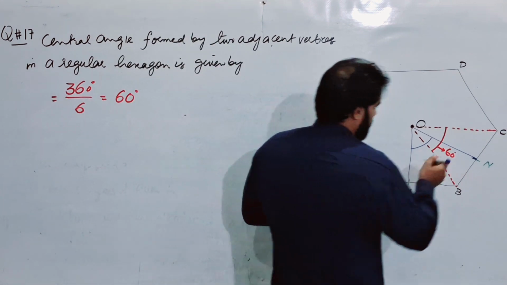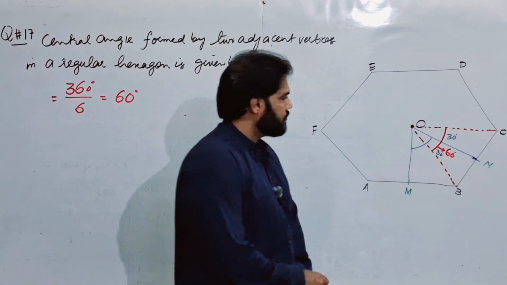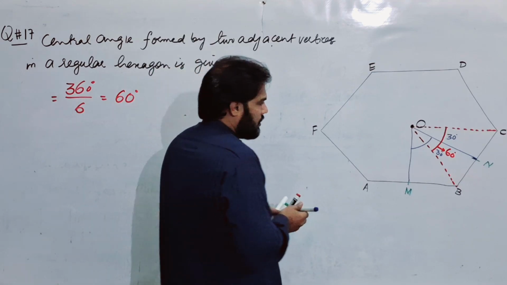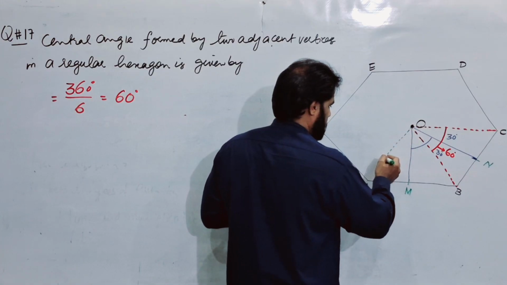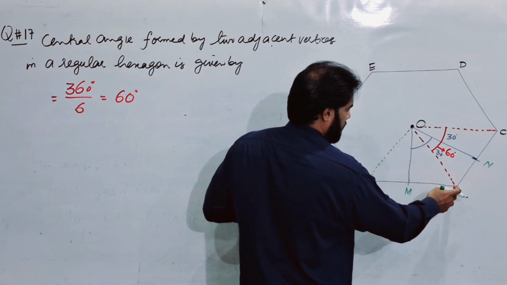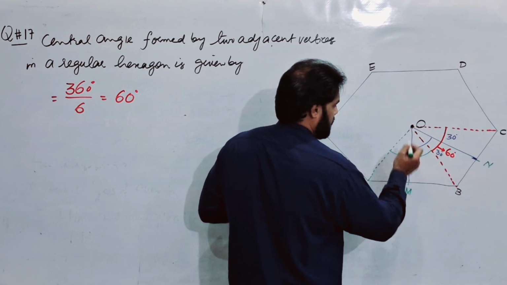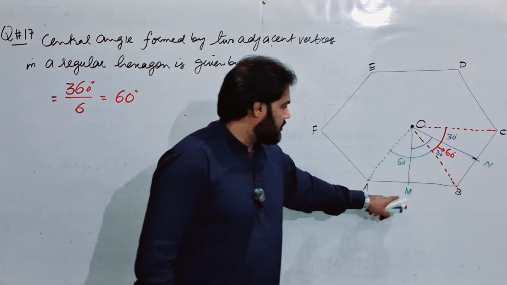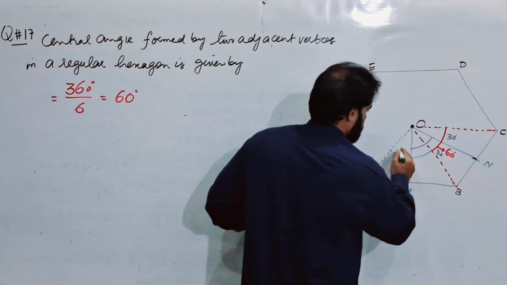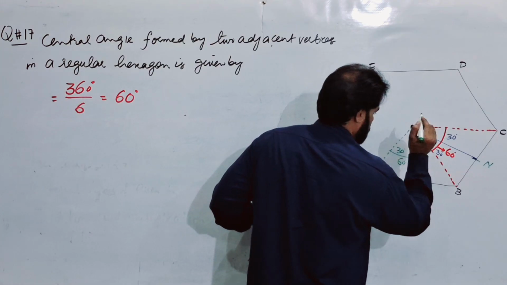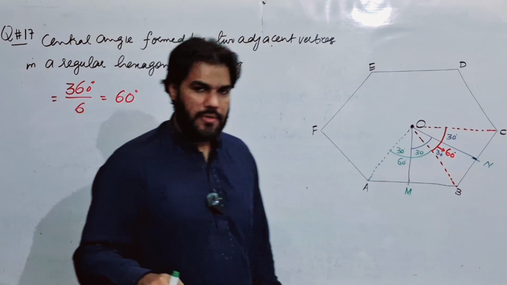So there is 30 degrees here and 30 degrees here. Similarly, if you join O with A, again the angle between these two vertices is also 60 degrees. Now as M is the midpoint of AB, it will bisect the total angle. So this is also 30 degrees and this is also 30 degrees. Left and right of M, both angles are 30 degrees.